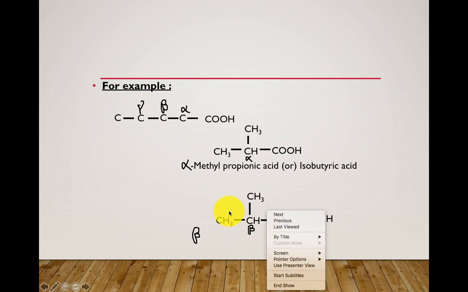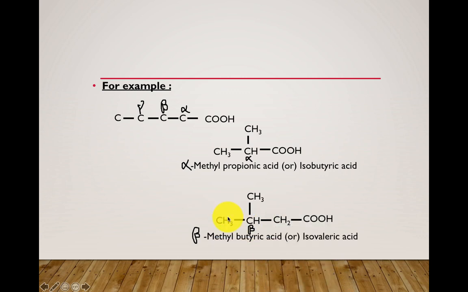See, this is known as beta methyl butyric acid, and since this is the parent chain and this is the last carbon, always the carboxylic acid group must get the first preference, okay? So 1, 2, 3 and 4. This 4th carbon is the last carbon and this CH is the previous carbon which is attached to the last carbon. So to this previous carbon, since a methyl group is attached, we can name this compound as iso.